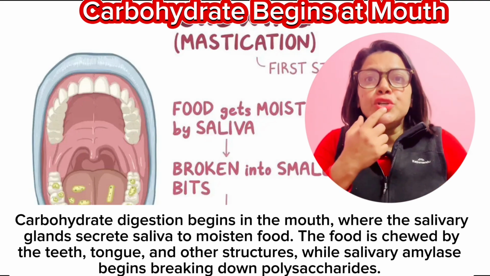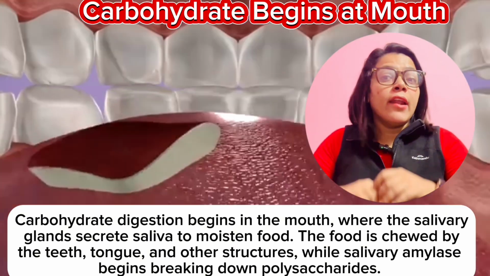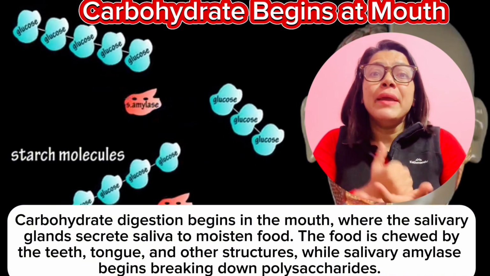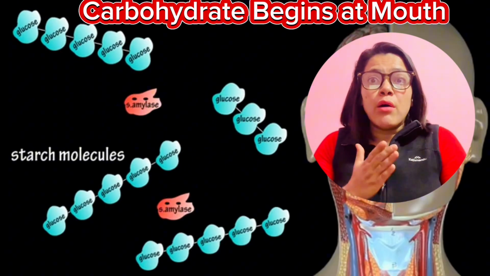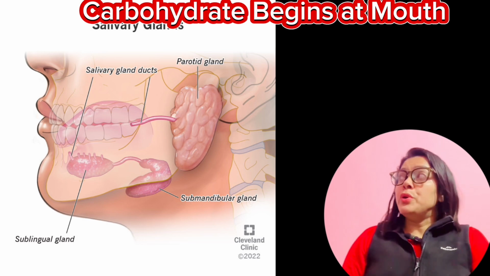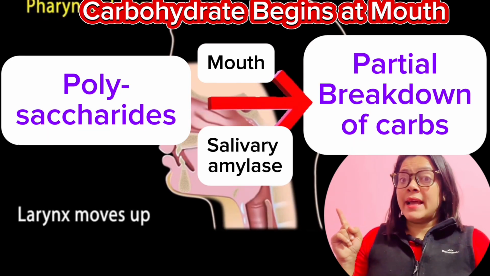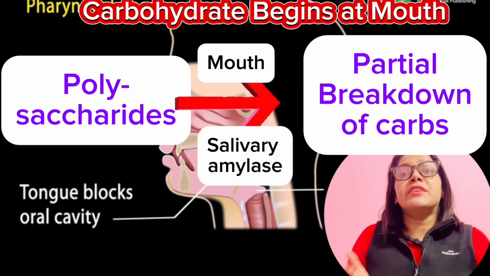The food is chewed by teeth, tongue, and other structures, while salivary amylase begins breaking down the polysaccharides. You can see on the board, complex foods are partially broken down with the help of salivary amylase.